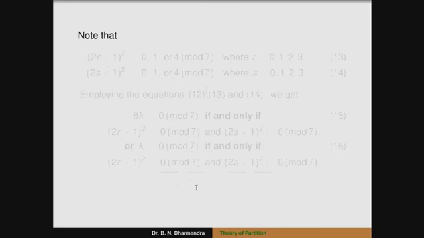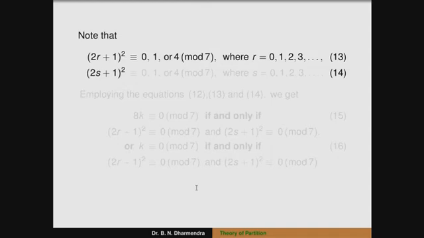So, 2r plus 1 whole square is congruent to 0 or 1 or 4 modulo 7, where r varies from 0 to infinity. Similarly 2s plus 1 whole square is also congruent to 0 or 1 or 4 modulo 7, where s is from 0 to infinity. Okay, so therefore 8k is 2r plus 1 whole square plus 2s plus 1 whole square modulo 7. If 8k is congruent to 0 modulo 7, it means that 2r plus 1 whole square is congruent to 0 modulo 7, and 2s plus 1 whole square is also congruent to 0 modulo 7.